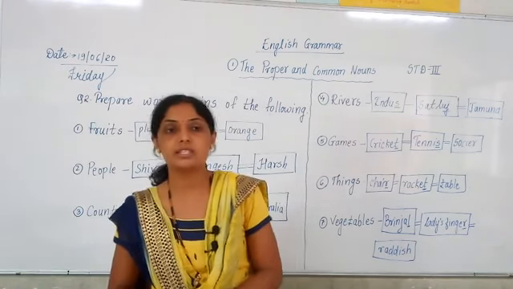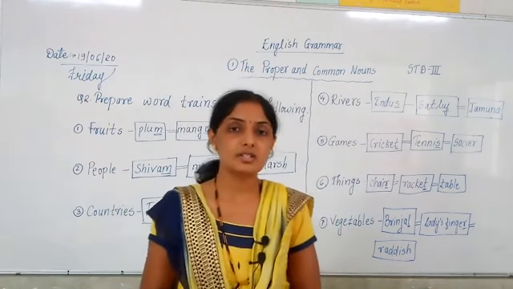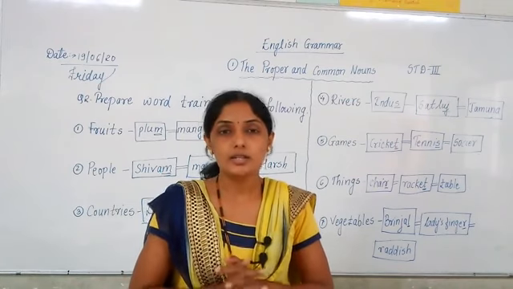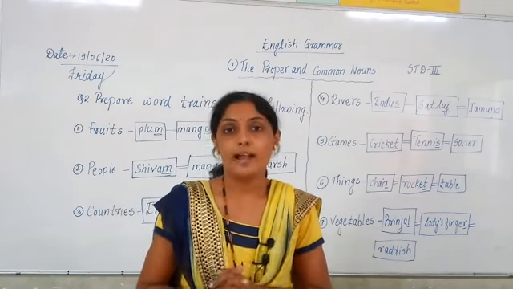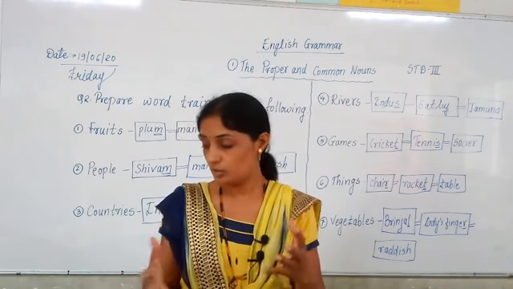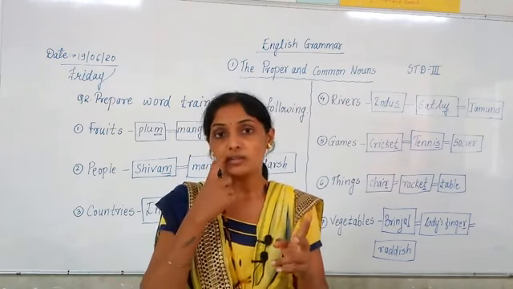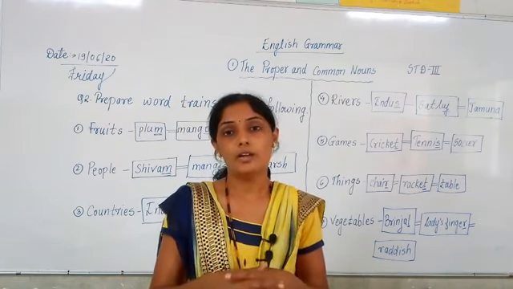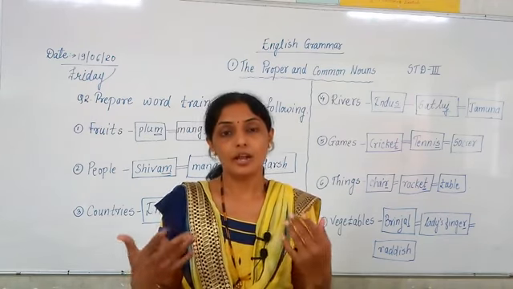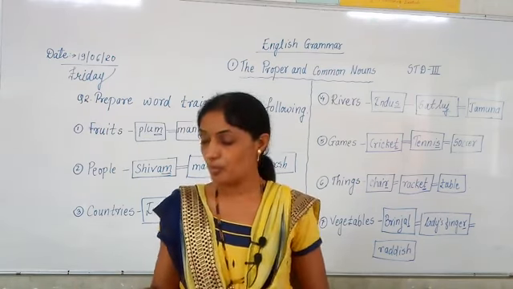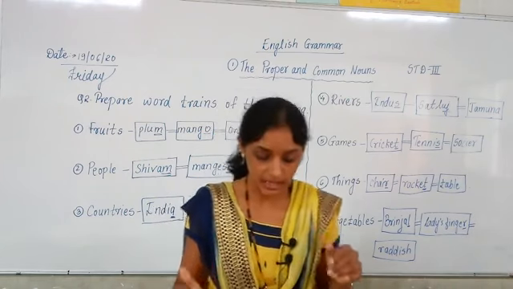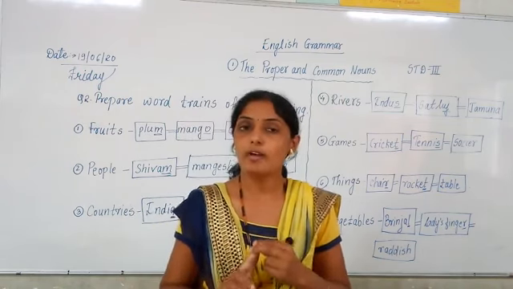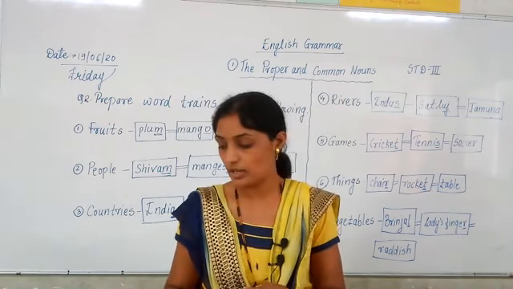I told you nouns means naming words. Name of a person, name of a place, name of a thing, name of an animal, name of a bird. Such words are known as nouns. And you have studied, there are 5 types in total, but from that we are studying 2 today, that is proper noun and common noun. There is abstract noun, there is collective noun. Are you understanding or not? There are more types of nouns, but for your class we are studying only 2 types, proper noun and common noun. I think you have understood this lesson. If you have any doubts, you can ask me.